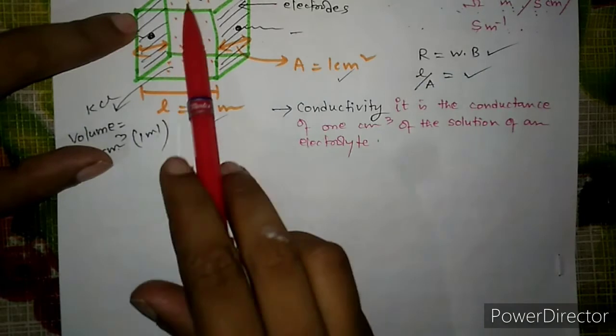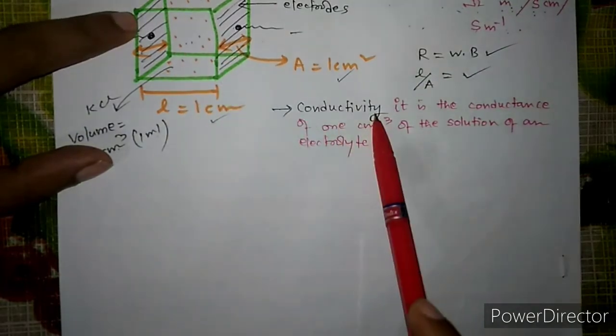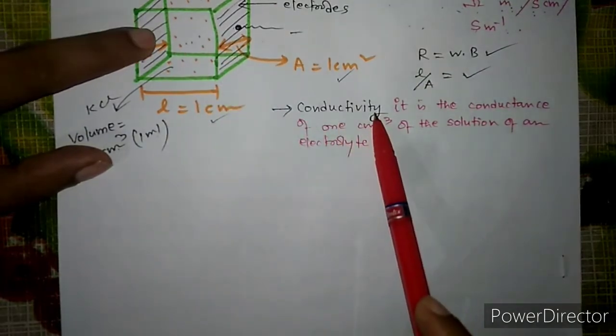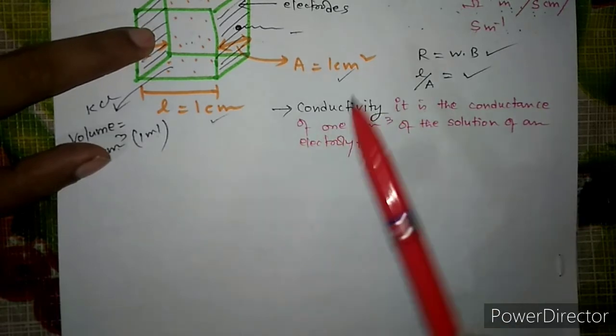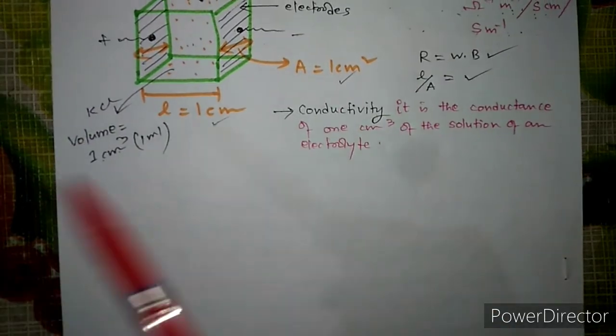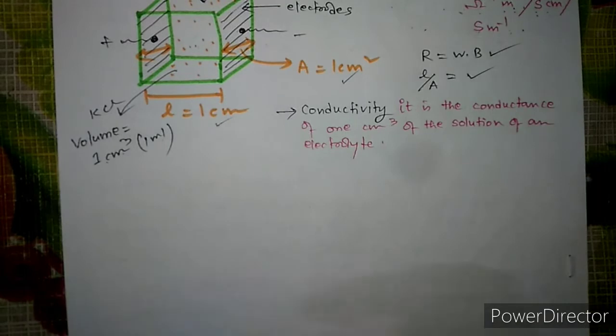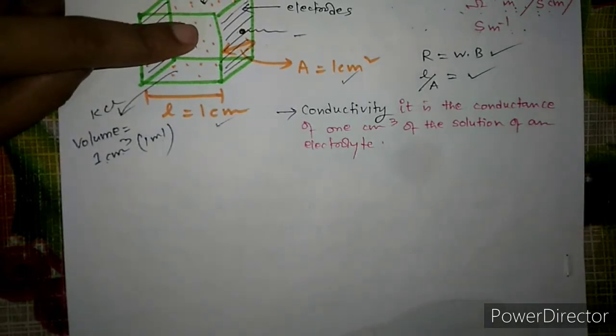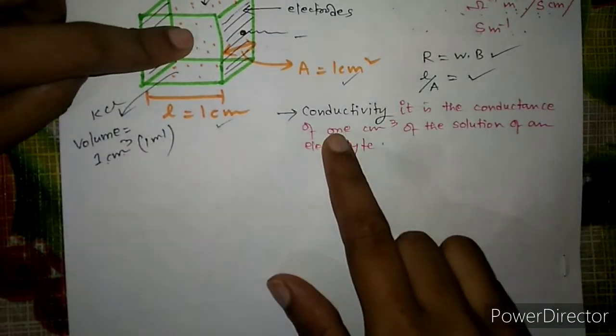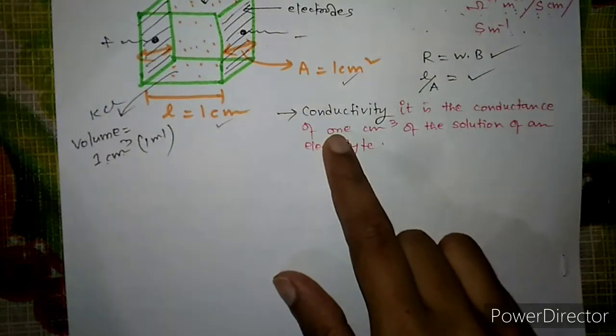So this concept is very very important, that what exactly is specific conductance or conductivity. Okay, so this will be required later on, right? So this you should know that exactly 1 centimeter cube solution अगर है उसी का conductance को हम लोग क्या बोलते हैं? Specific conductance or conductivity.